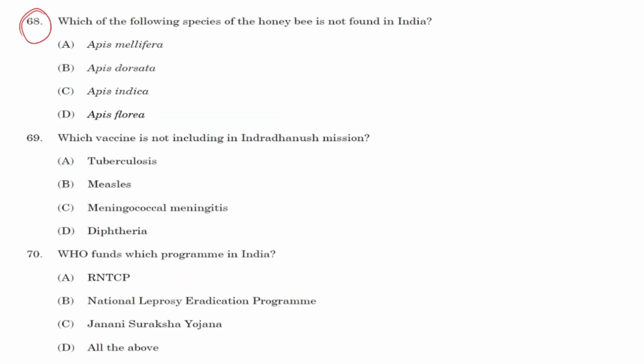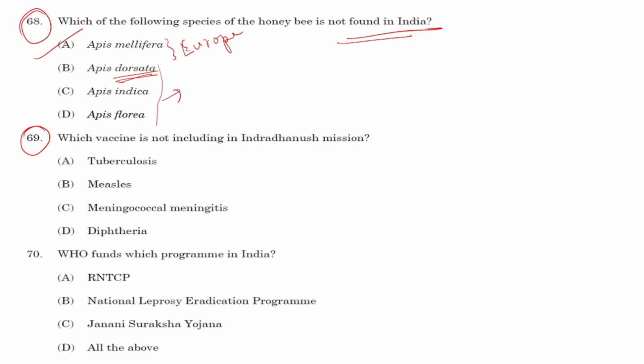Next, which of the following species of honeybee is not found in India? Option A, that is Apis mellifera. This will be the right answer. Apis mellifera basically belongs to Europe. Okay. Apis dorsata, indica, florea, all these are species of India itself. Dorsata is also known as giant honeybee, remember. So option A will be the right answer.